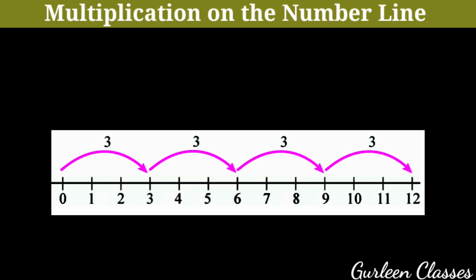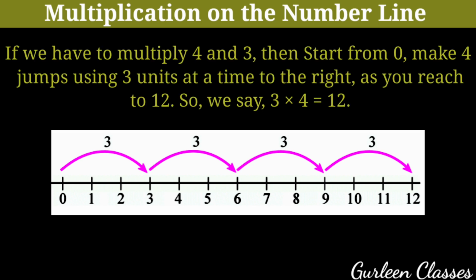Next topic, multiplication on the number line. So students, if we have to multiply 4 and 3, then start from 0 and make 4 jumps using 3 units at a time to the right. As you reach 12, we can say 3 into 4 is equal to 12.